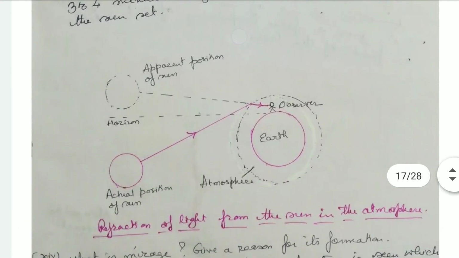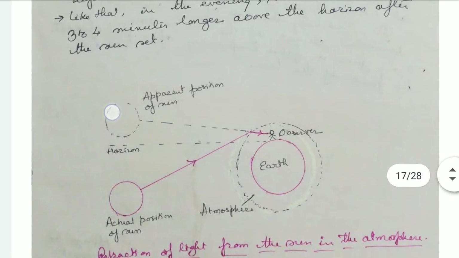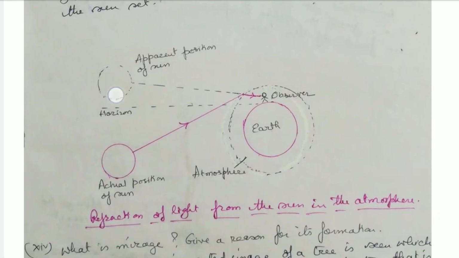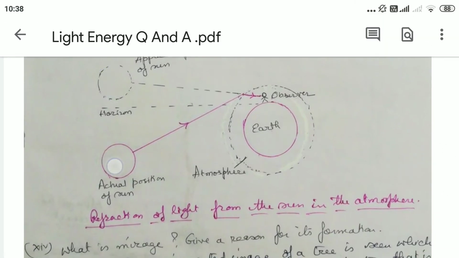This is the apparent position of the sun that appears due to refraction, and this is the actual position. The apparent position is the dotted line, and this is the actual position.